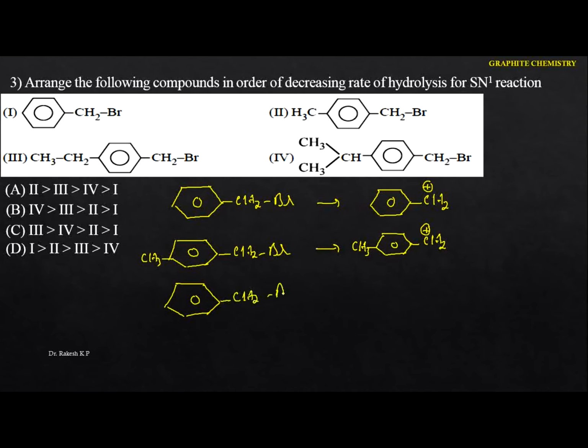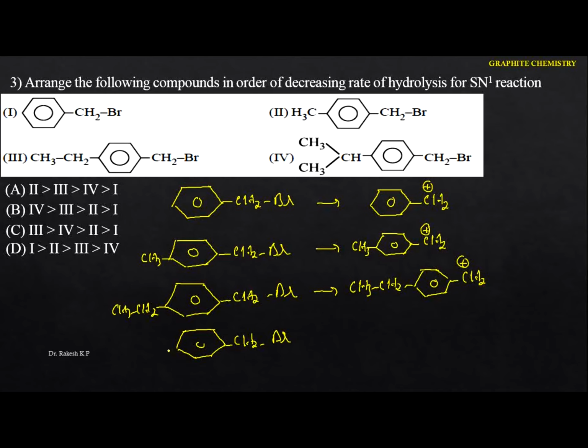Okay, and the next thing we are having is the CH3, that is the CH2. Okay, so now it dissociates to give CH3, CH2, and this will be the benzene ring here. Okay, and again it forms the benzyl carbocation. And even in the last one also we are going to get the same thing here. Okay, so that is the CH2Br,